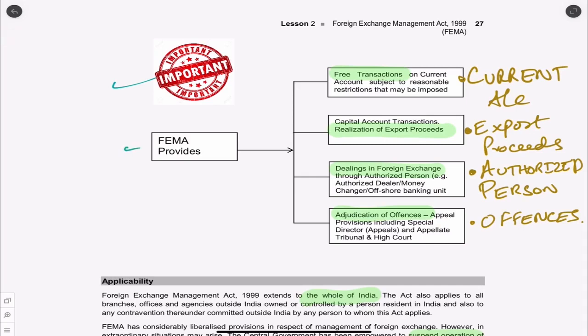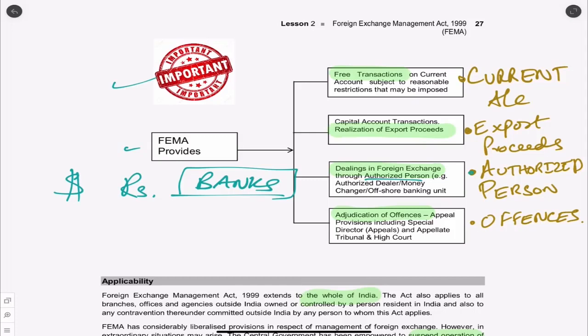What does FEMA provide for? It basically provides for free transactions in current account, then export proceeds are encouraged, then the authorized person should be the person for foreign exchange. Authorized person here means basically banks. So for dealings in foreign exchange, any dollar coming into India, any rupees going outside India, we need to go through the bank, and the bank we call here is the authorized person. So they are the money changer or anything related to the transactions.